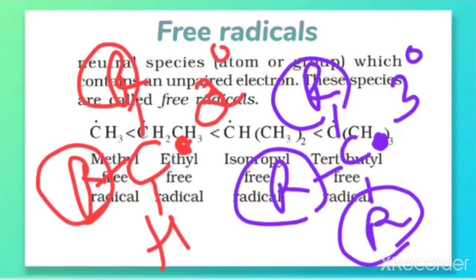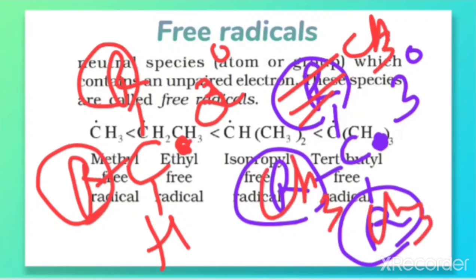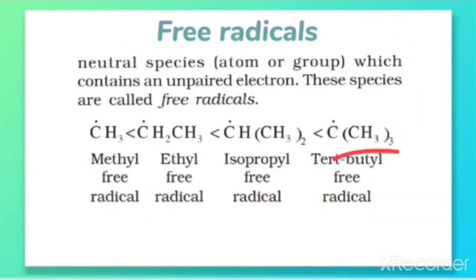So what will be the 1 degree? In 1 degree only 1 alkyl group will be there. So that is what is given in this image. In the place of R, a methyl group is written. So if this is methyl, this is methyl. So CH3 thrice, that is what is written here. That is CH3 thrice C dot. If two alkyl groups are there, CH3 twice, and if it is only one, CH3, and this is the methyl free radical. So the least stable one is the methyl free radical, and the most stable is the tertiary free radical.